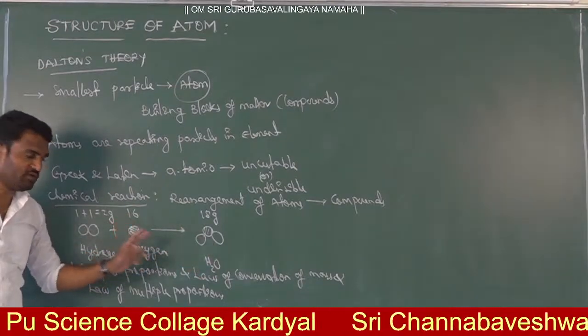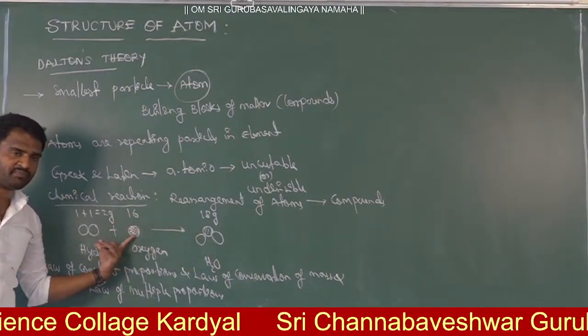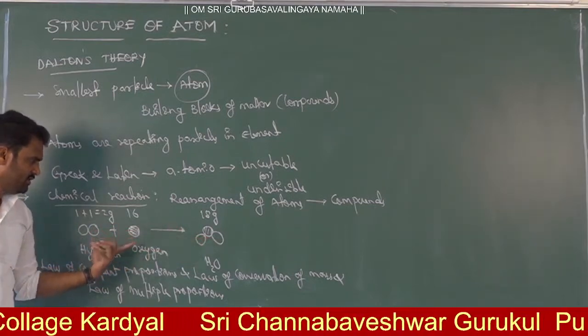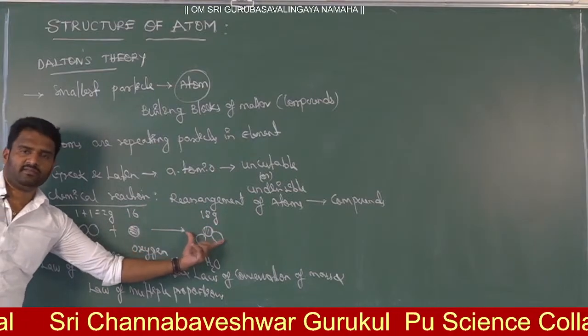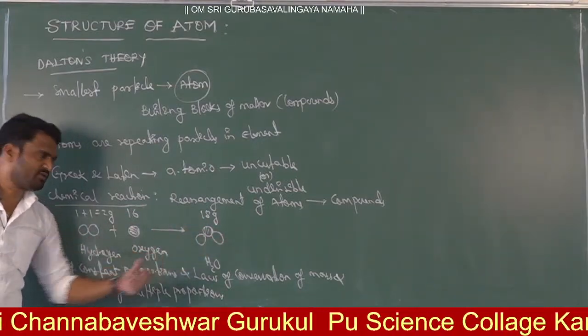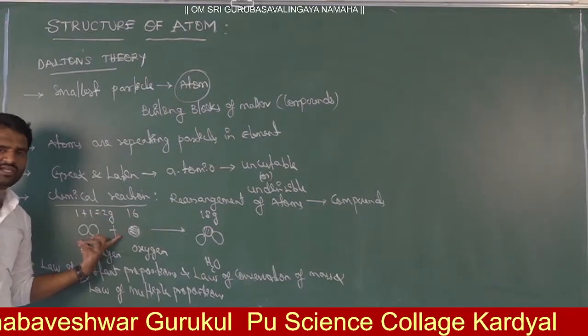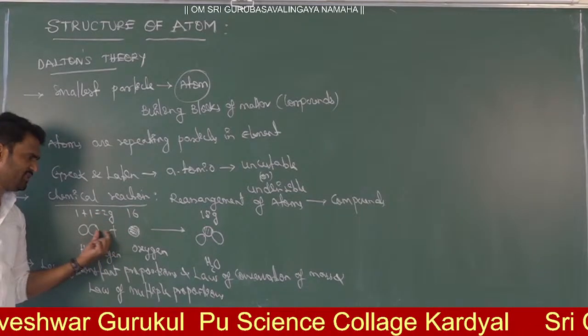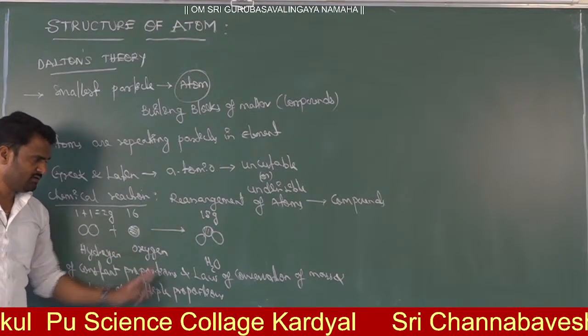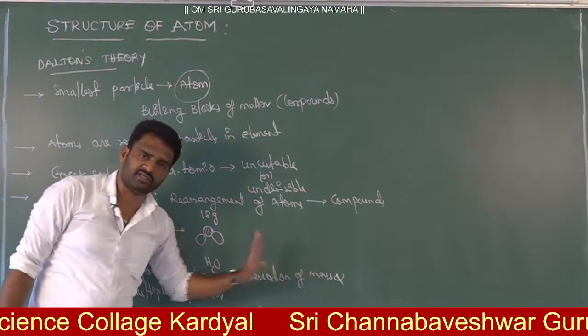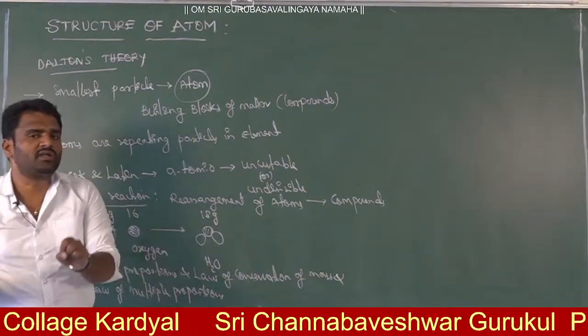Whatever mass you have taken before will be the same in the product. Here, before the reaction you took 2 grams plus 16 grams of reactants, and by combining these you get 18 grams. That means before and after the reaction, the mass must be the same. That is the law of conservation of mass. You can't create or destroy mass.